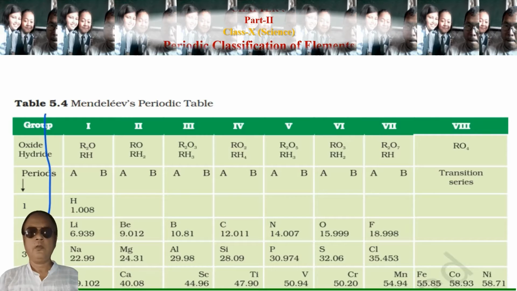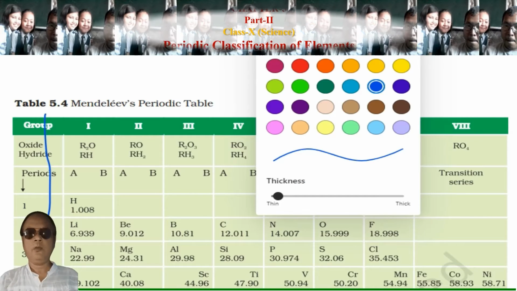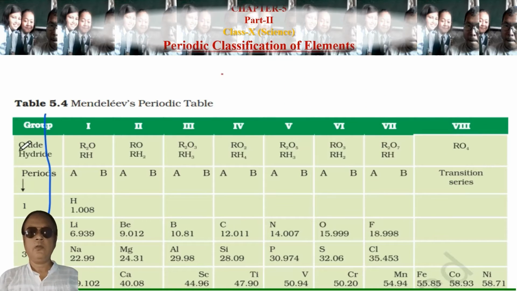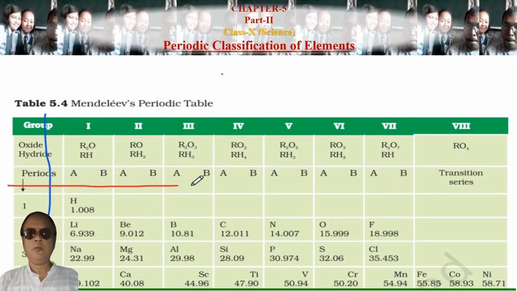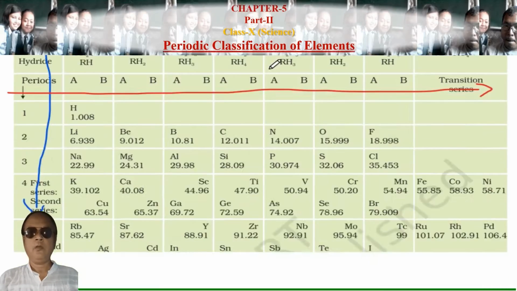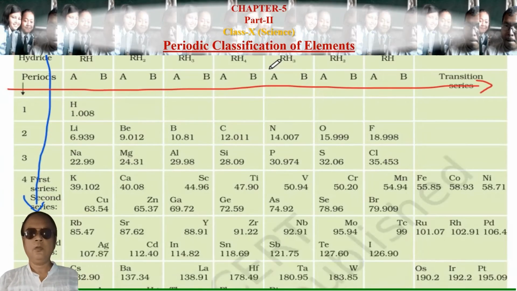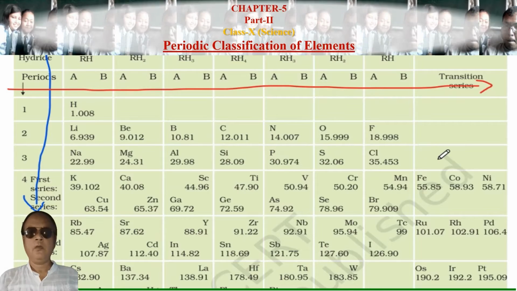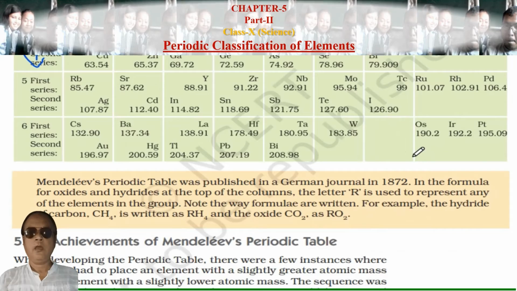And in this direction these are called periods. So elements are arranged in increasing atomic masses. The Mendeleev table was published in a German journal.